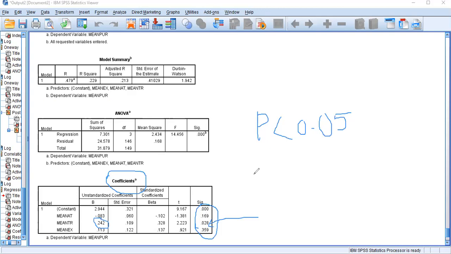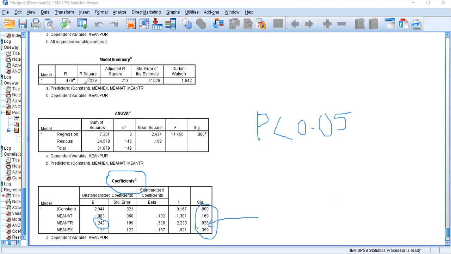Beta value means how much influence is given by the independent variable to the dependent variable. Right? Since our model has only one significant variable, it gives 24% of influence to your dependent variable. Right?